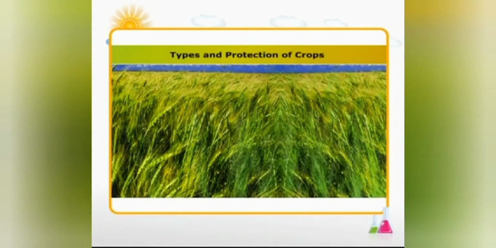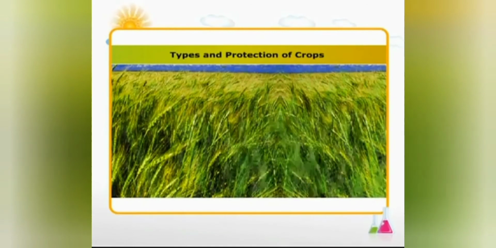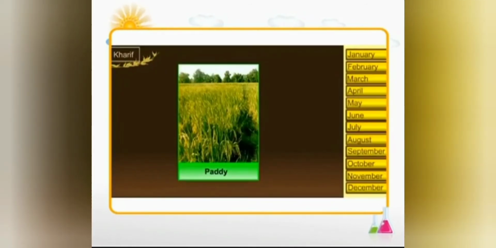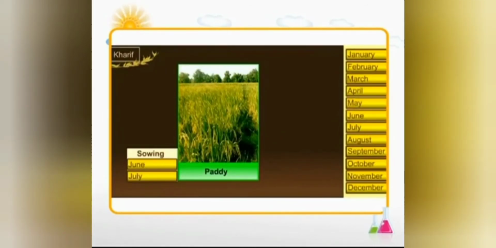In this module, you will learn about types of crops and the ways to protect the crops. In our country, we have 2 main seasons for cultivating crops: the Kharif season and the Rabi season. The Kharif crop is sowed in the months of June and July. These crops are harvested at the end of monsoon.